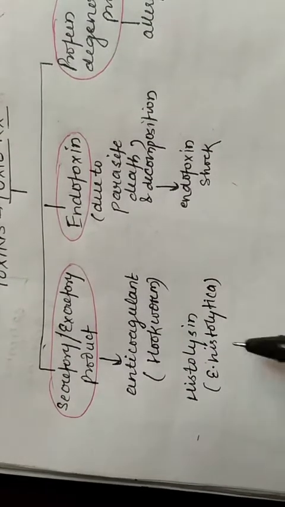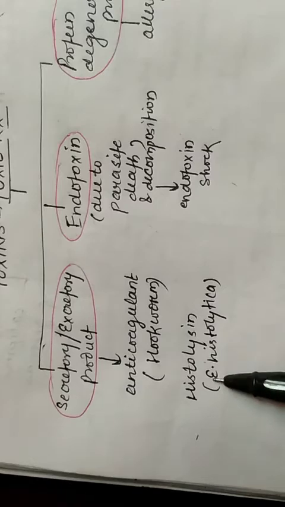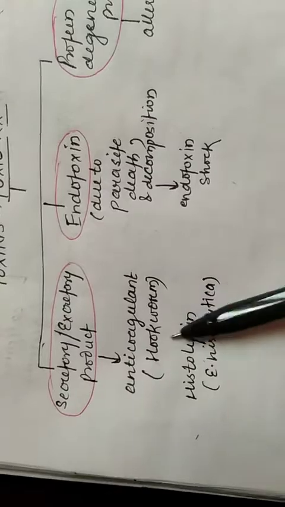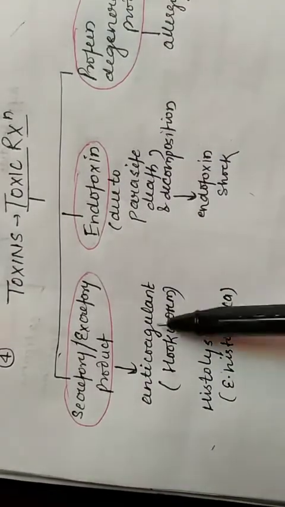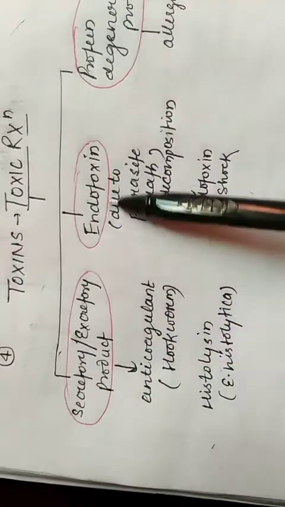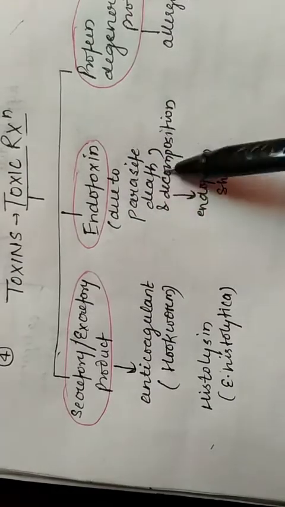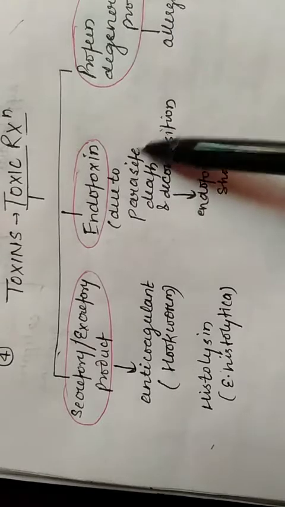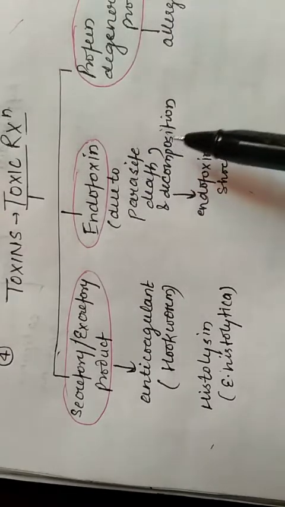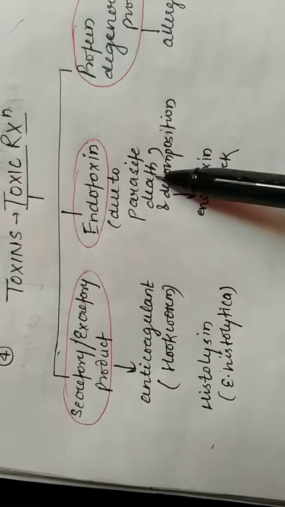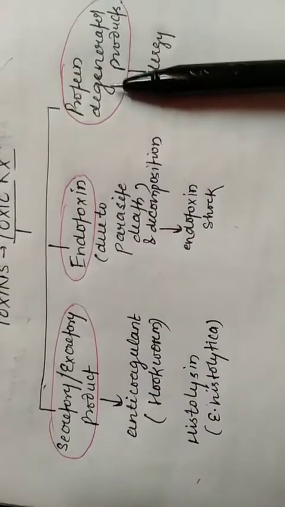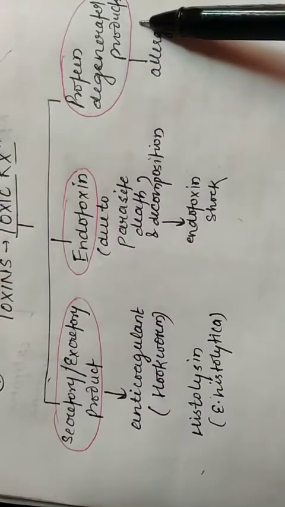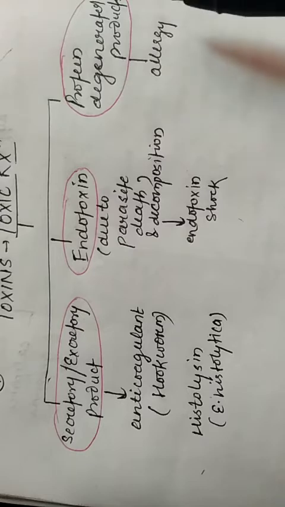The other is histolysin, which is released by Entamoeba histolytica. So these are the toxic reaction causing products. The other is endotoxin. The endotoxin is produced due to the death of the parasite, and this parasite decomposes. Because of this, endotoxin shock can occur. The last, which is common, is protein degenerated products. These protein degenerated products of the parasite cause allergy in the body.